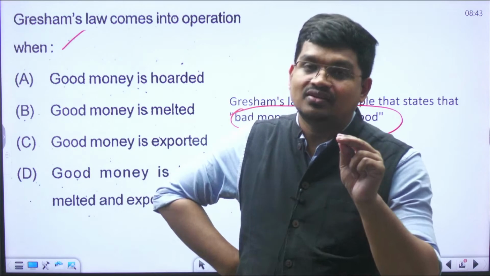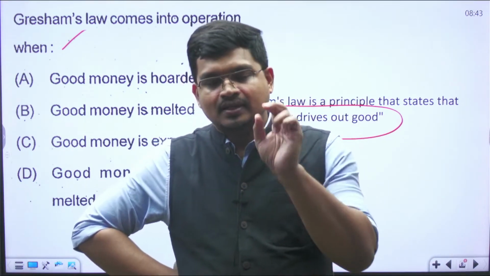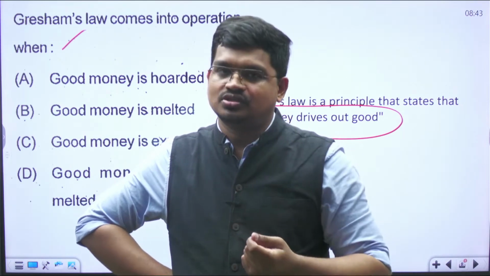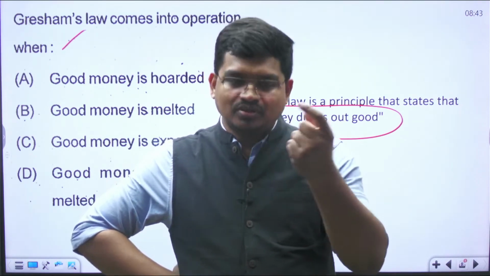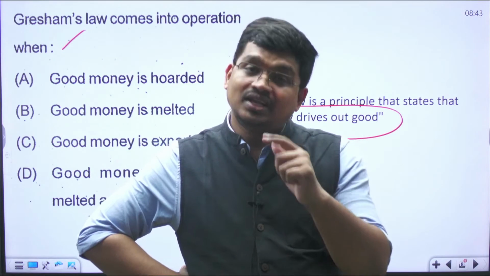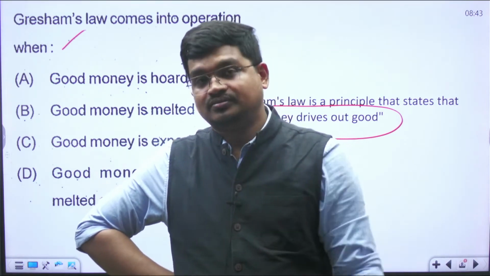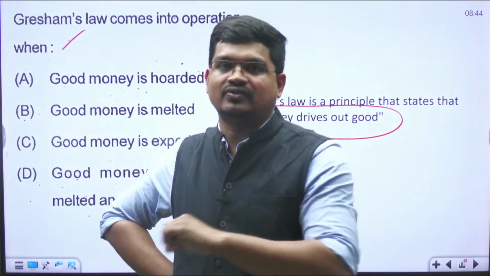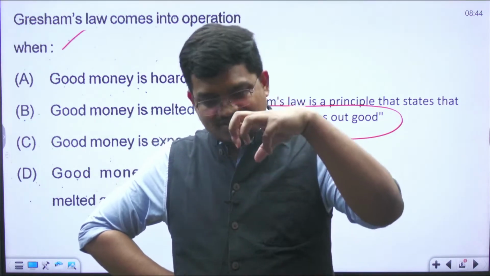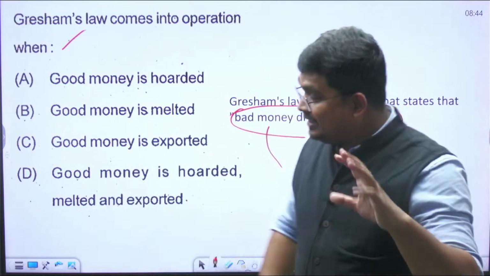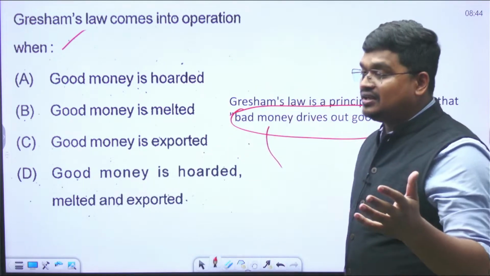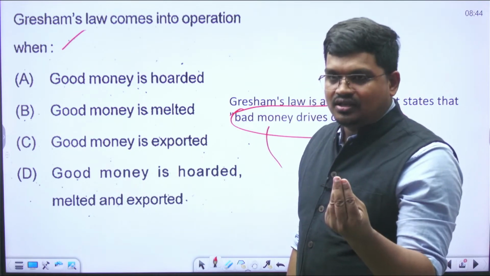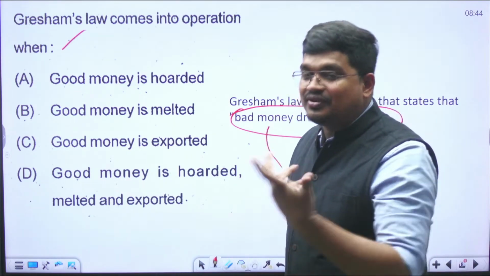If a coin is made of gold and silver, then people will think that this 5 rupee coin, if they melt it, they will get more money than the face value. So money has an intrinsic value and a face value. Face value is which is written on the money itself. Intrinsic value is the internal value. If you melt that coin, you will get more money than the face value.